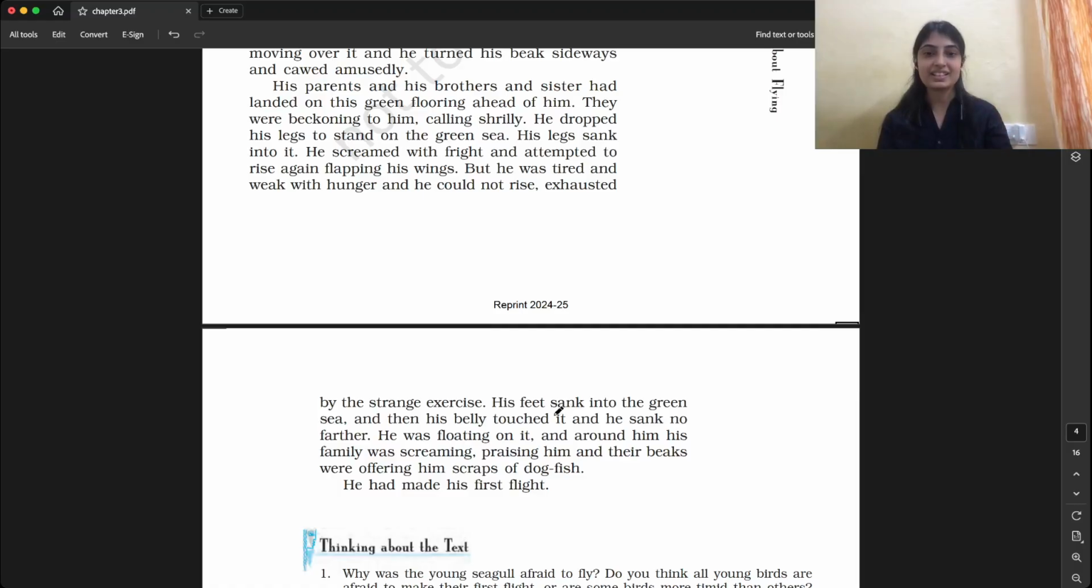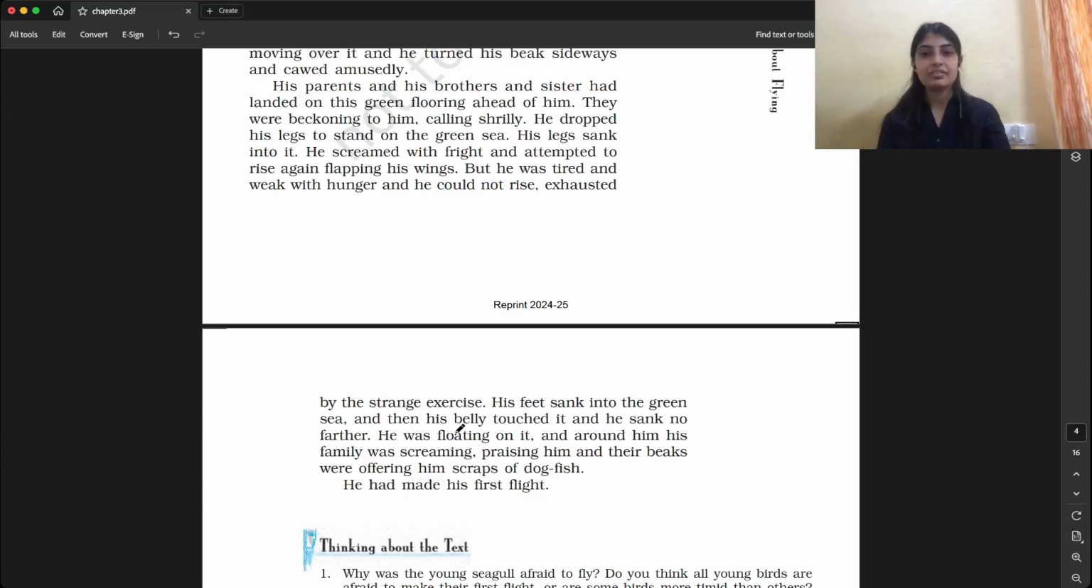His feet sank into the green sea and then his belly touched it. He sank no farther. He was floating on it. Around him, his family was screaming, praising him, and their beaks were offering him scraps of dogfish. So his feet sank into the green sea. Now he is also learning to swim over the sea. Then his belly touched it, and he sank no farther. So he was able to swim over the sea also, and no farther means not any more distance.